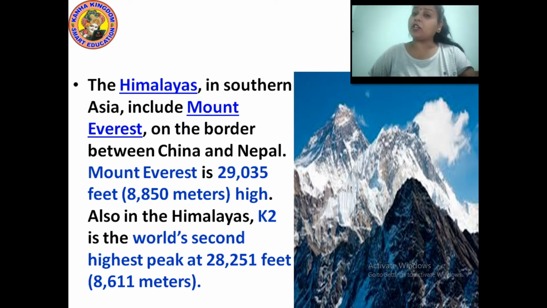And what are those? Mount Everest and K2. They are both found in the Himalayan ranges, which are found on the Asian continent. Mount Everest is located on the border of China and Nepal. So don't forget, the highest peak of the world is Mount Everest, and the second highest peak of the world is K2.